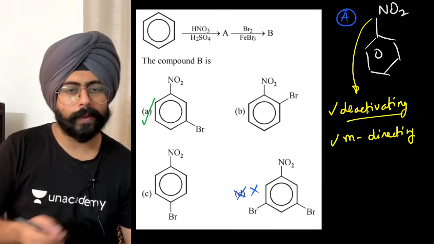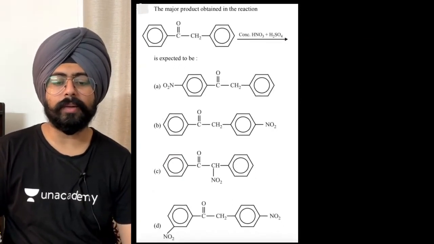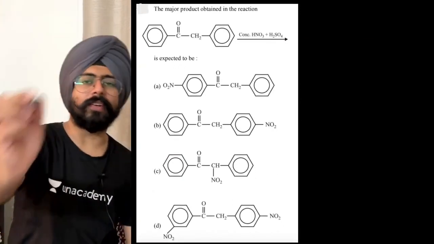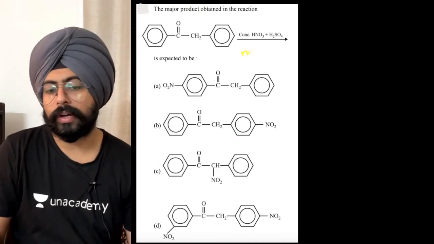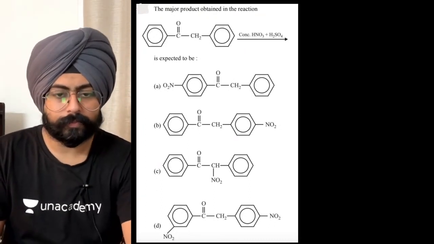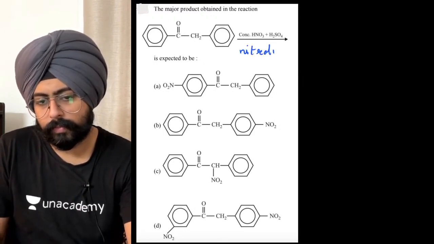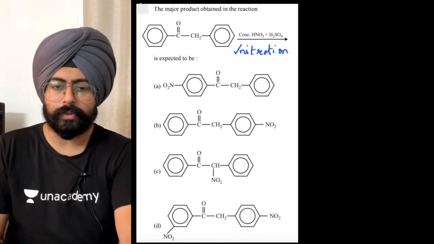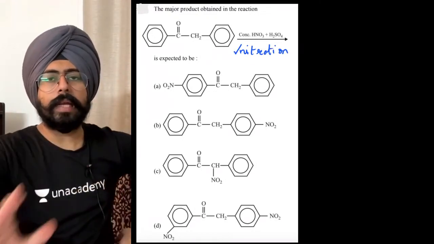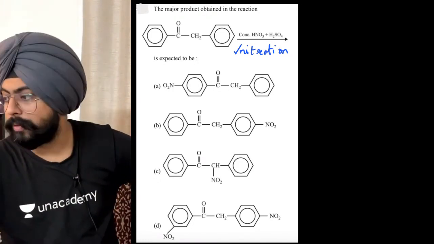Chalo. Cool. Now, let's go to the next question. What would be the major product obtained in this particular reaction? Karna kya hai? Of course, you have to do nitration. All right. Now, where should the nitration happen? On which benzene ring should the nitration happen?